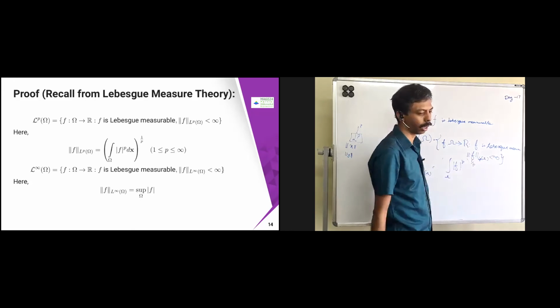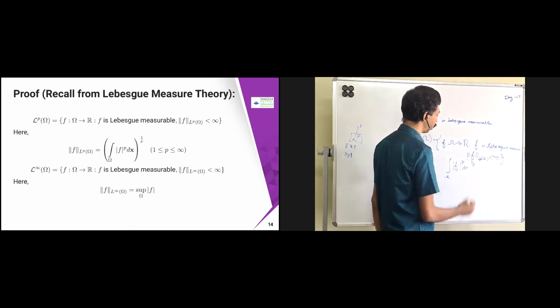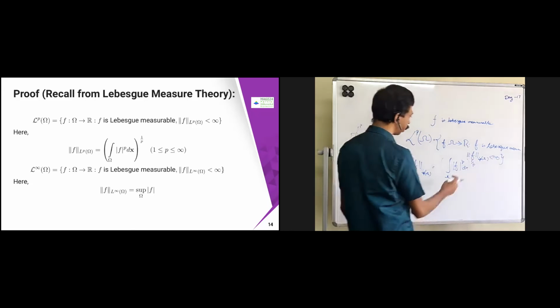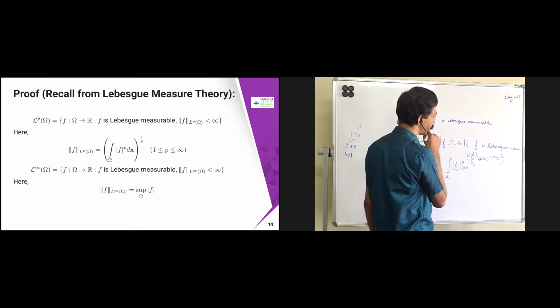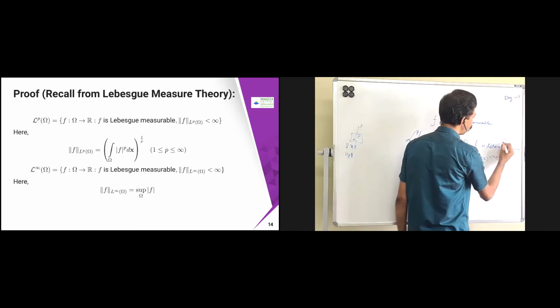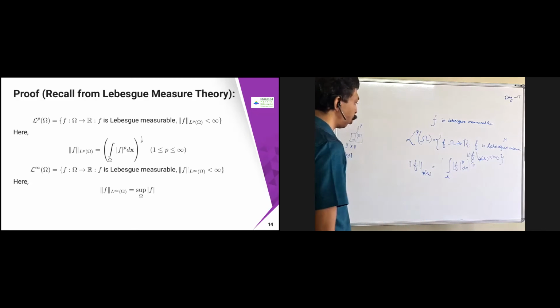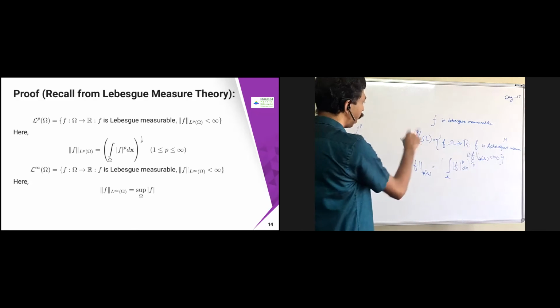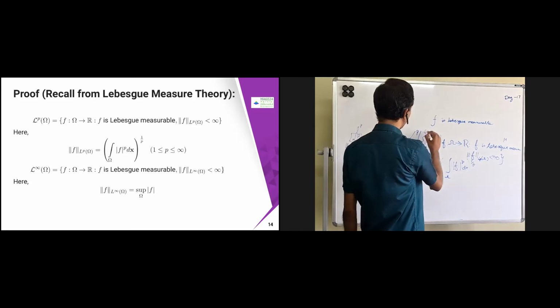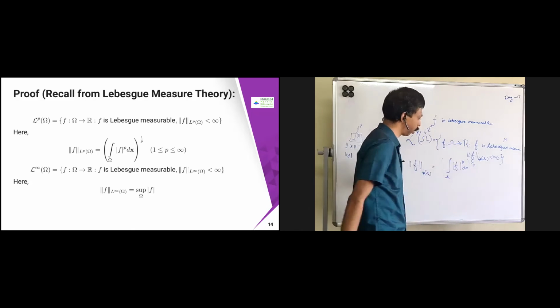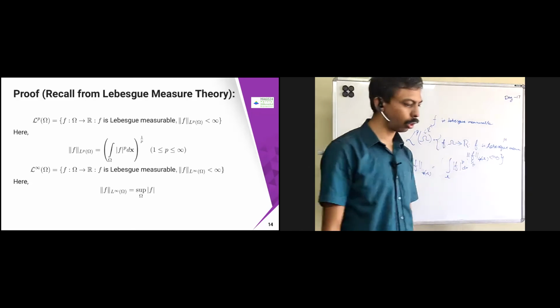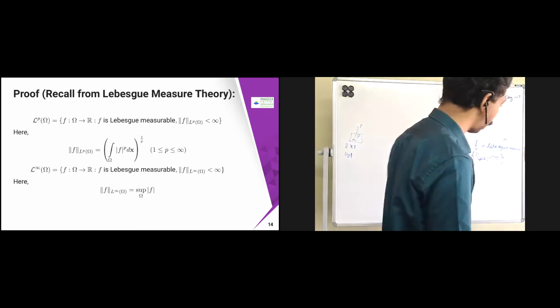So here I'm just going to put dx. So in general, suppose f is Lebesgue measurable with respect to some measure mu. Okay, then you can put some d mu also here. And we are sitting in R power n. This omega is a subset of R power n, so I'm just keeping it as dx only. So this is called Lebesgue measurable.